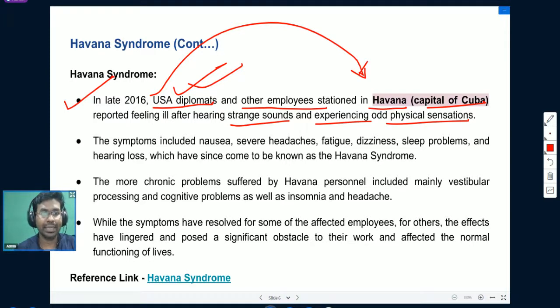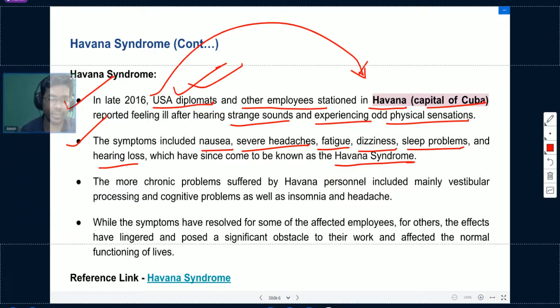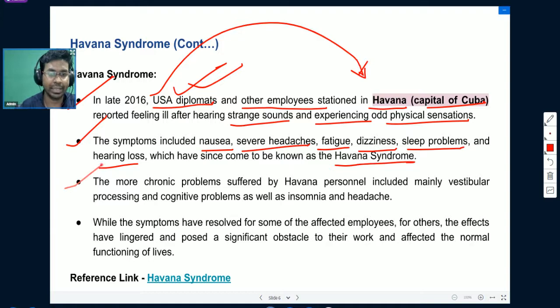It led to symptoms like nausea, severe headaches, fatigue, dizziness, sleep problems, and hearing loss, which have since come to be known as Havana syndrome. The more chronic problems suffered by Havana personnel included mainly vestibular processing and cognitive problems, as well as insomnia and headache. So these people were facing these syndromes or symptoms.